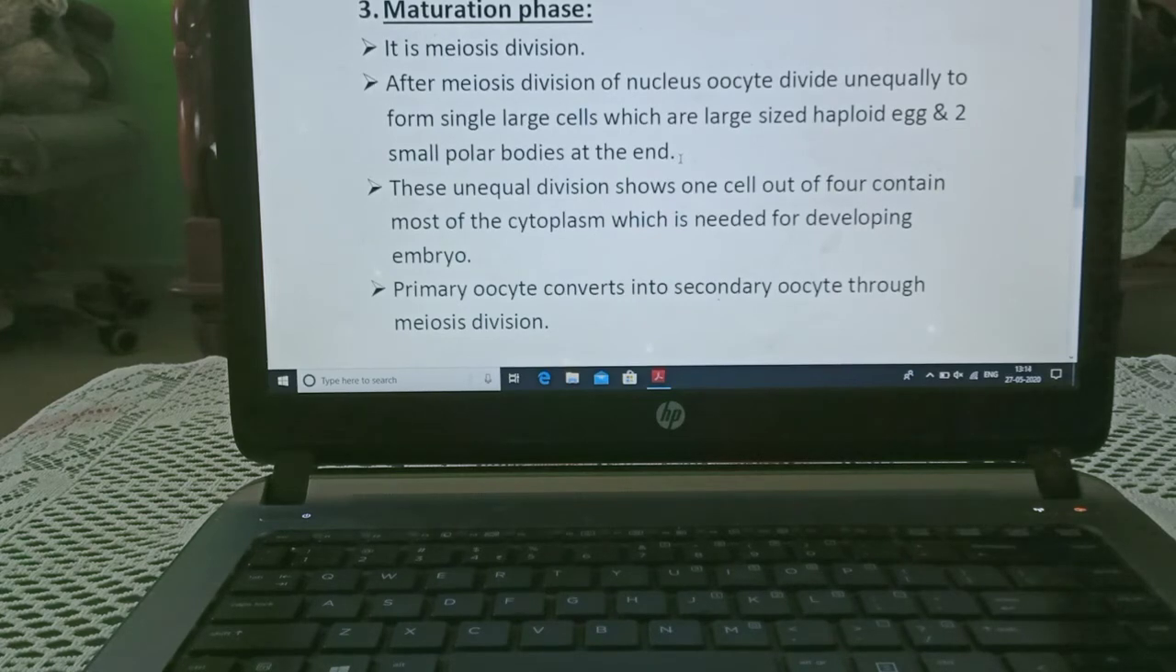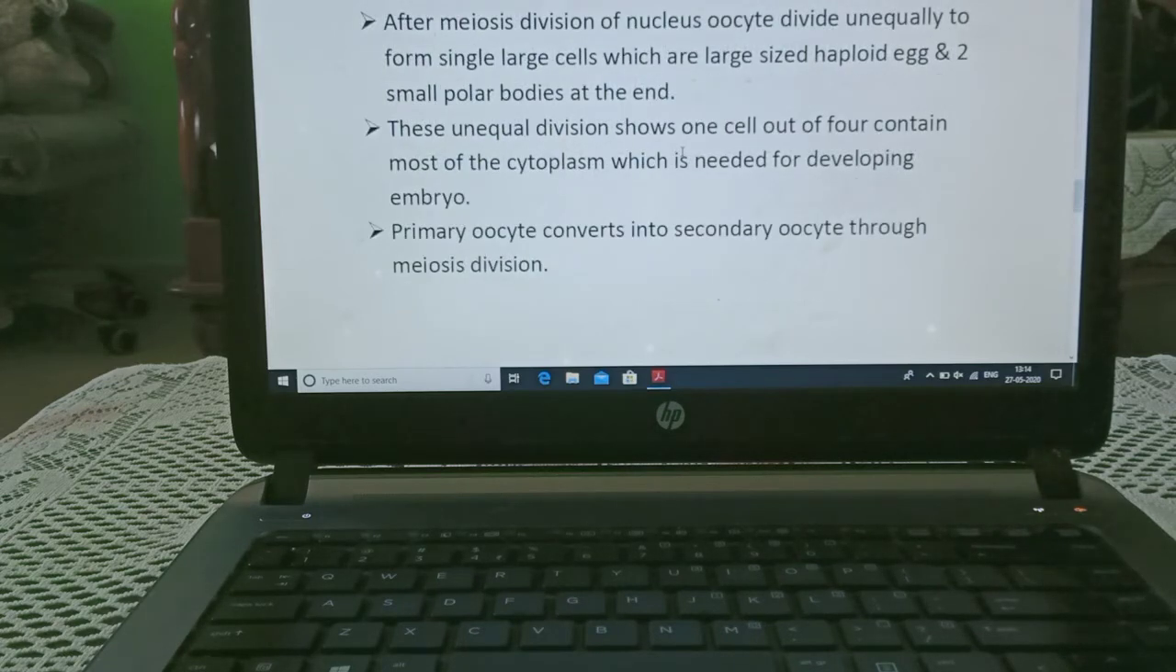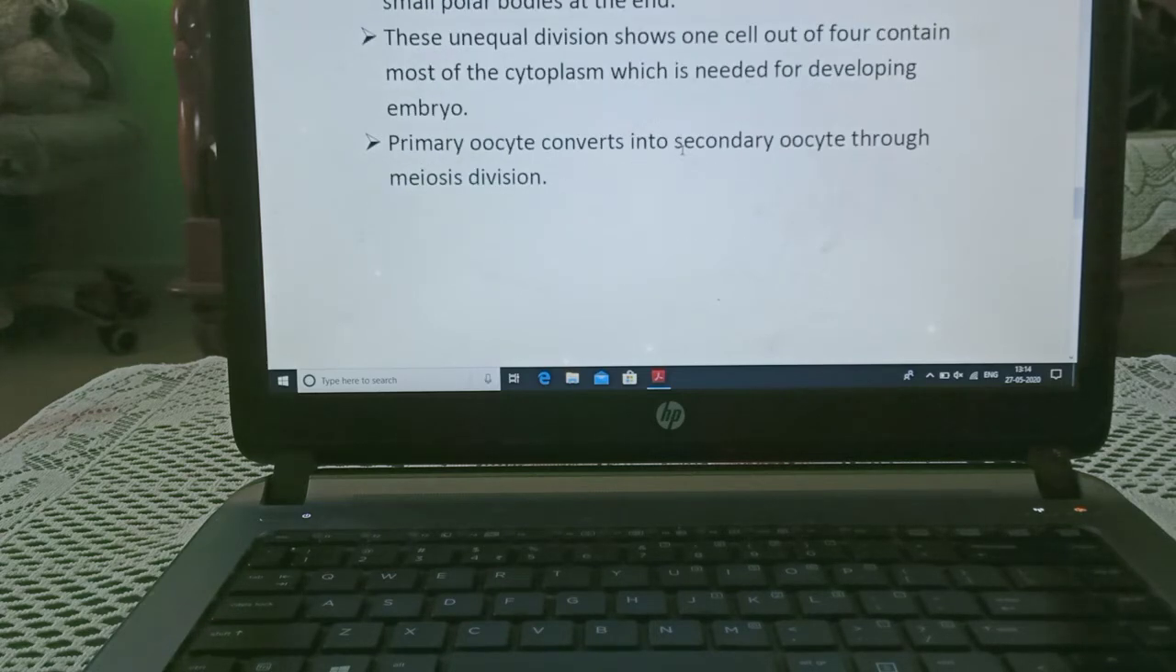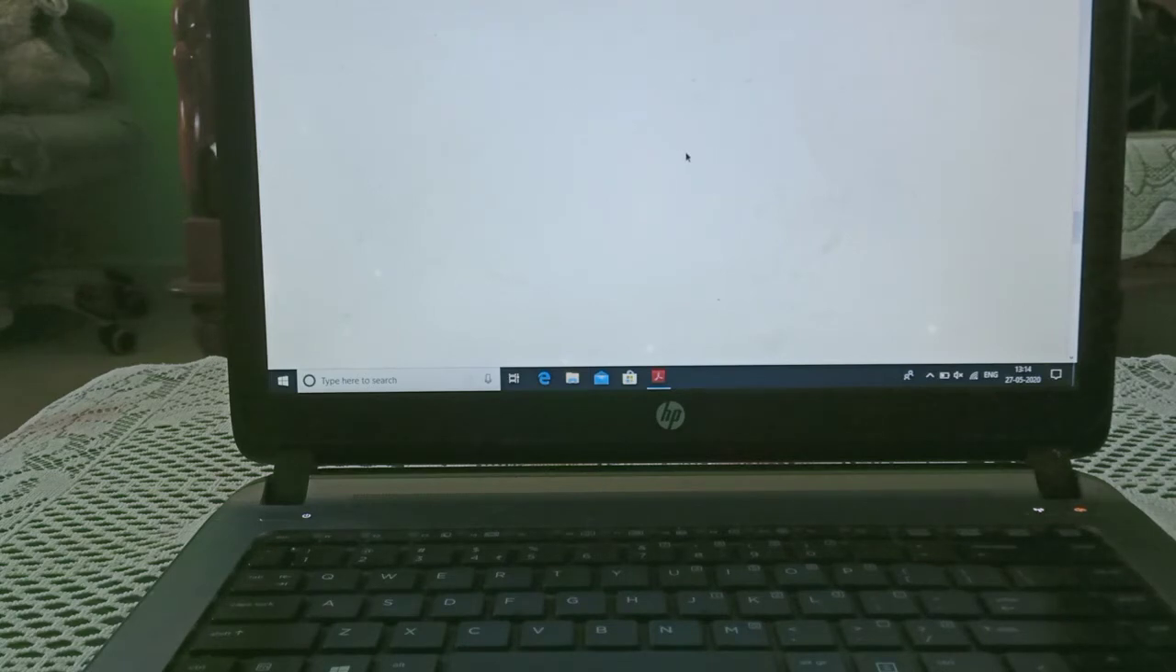Maturation phase. It is meiosis division. After meiosis division of the nucleus, the oocyte divides unequally to form a single large cell, which is a large-sized haploid egg, and 2 small polar bodies are also formed at the end. This unequal division shows that 1 cell out of 4 contains most of the cytoplasm, which is needed for the developing embryo. The primary oocyte converts into a secondary oocyte through meiosis division.